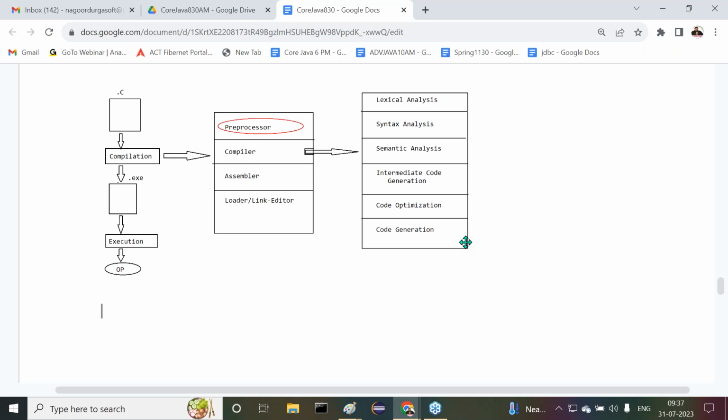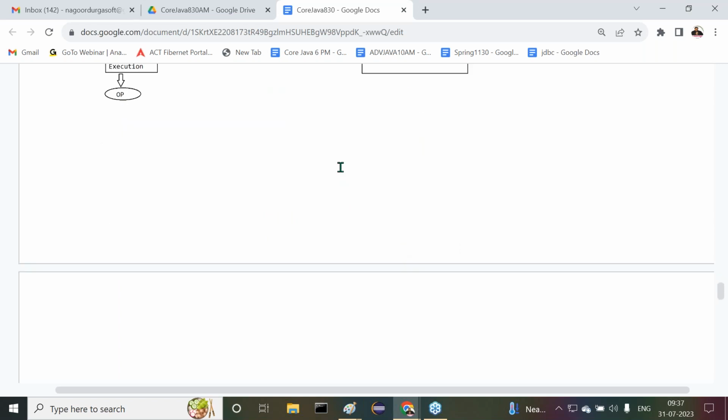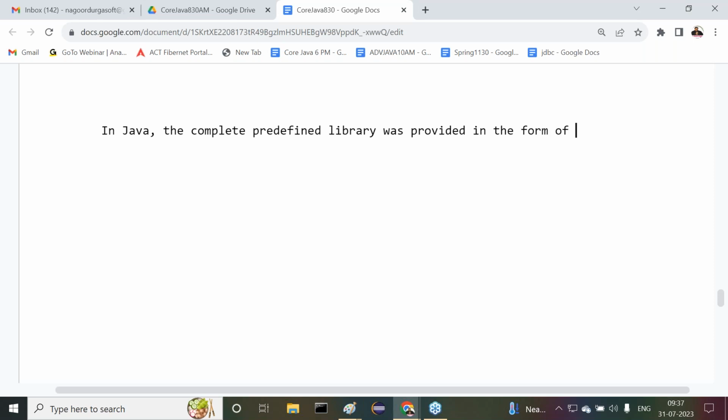Are all of you following or not? What is the point I said? Understand it clearly. In the case of Java, the complete predefined library was provided in the form of classes and interfaces in packages. Everybody understand this point clearly. The complete predefined library was provided in the form of packages. Okay, fine.